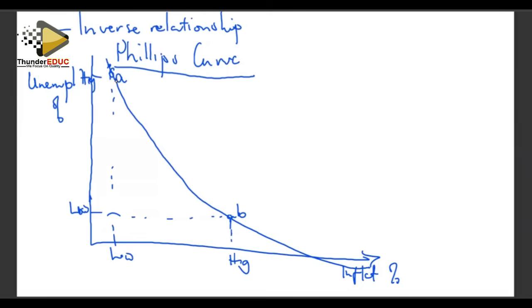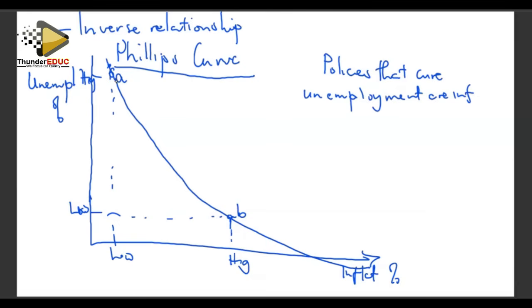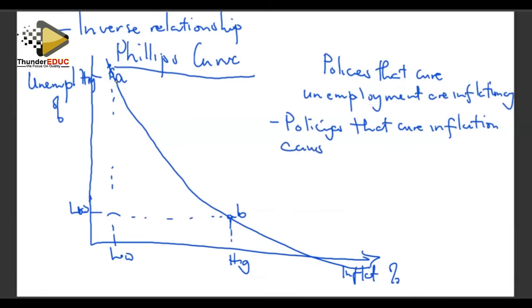The relationship here is inverse because policies that cure unemployment are inflationary. And also, policies that cure inflation cause unemployment.